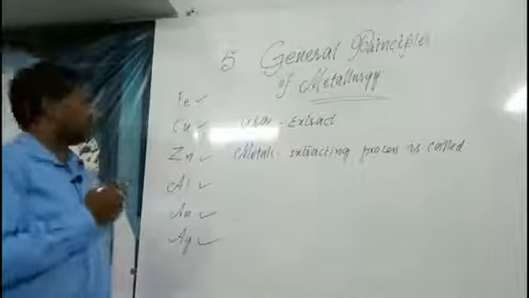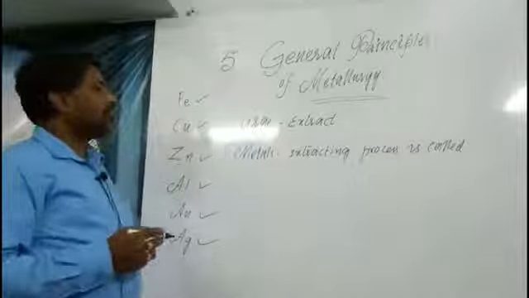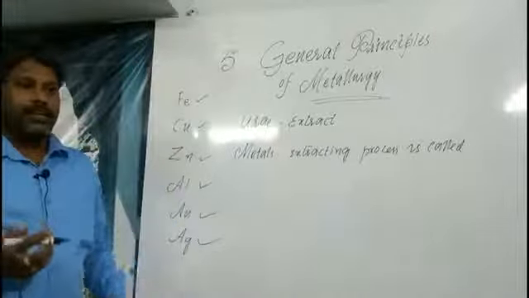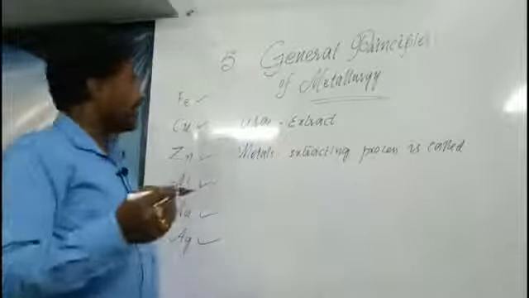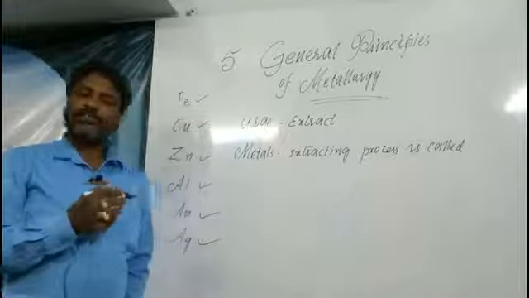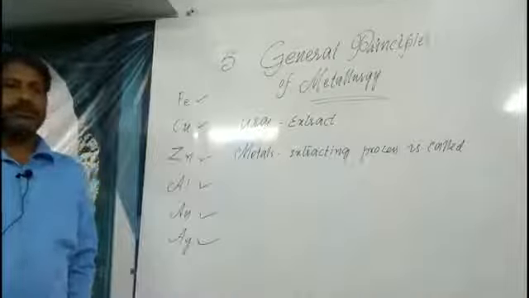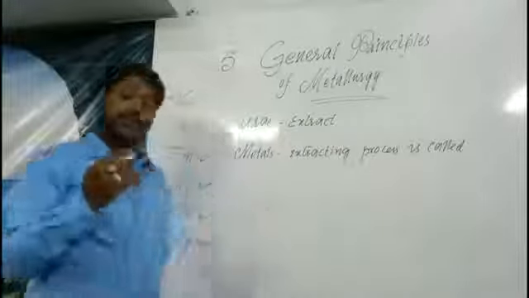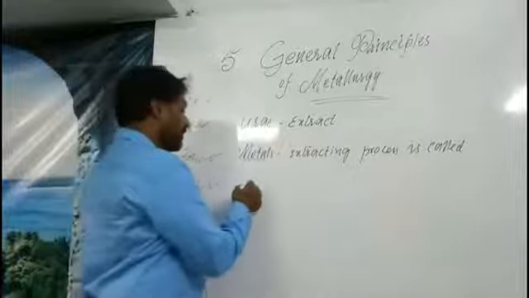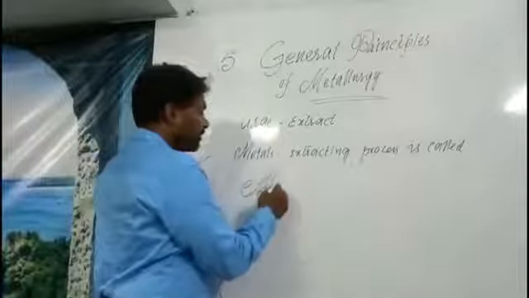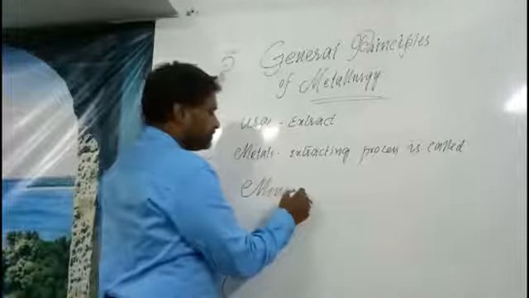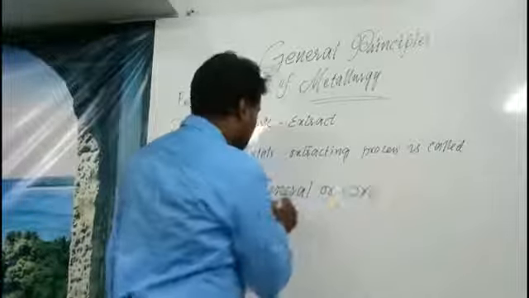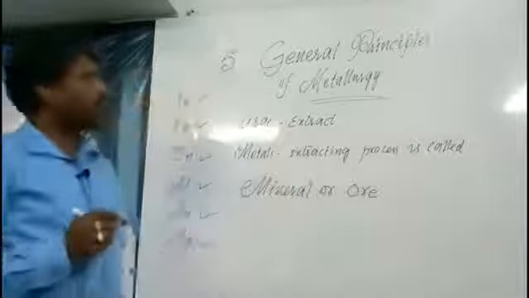We already discussed that we have to extract these metals. From where do we extract them? In nature, these metals are not available in their purest form, so we have to extract them from something. That something is called a mineral or ore.